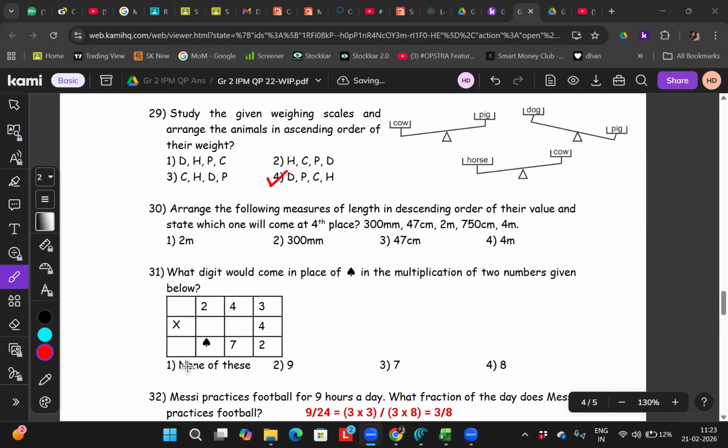Chalo, I'll give a different question. Forget about this question. Who is on 31? Me. Why are you on 31? Have you solved this? Yes. Tell me how you did it. Sir, first I have to write the number 243 multiplied by 4.